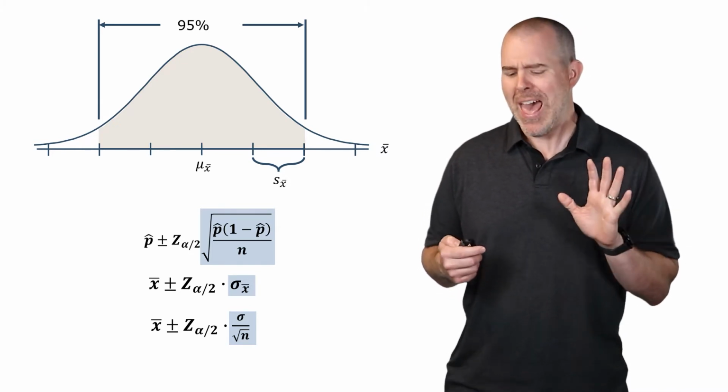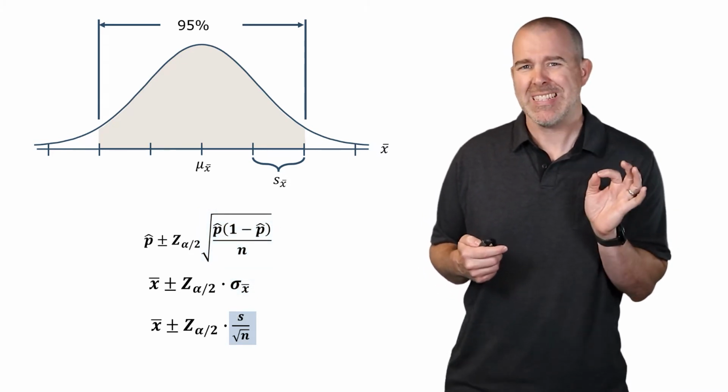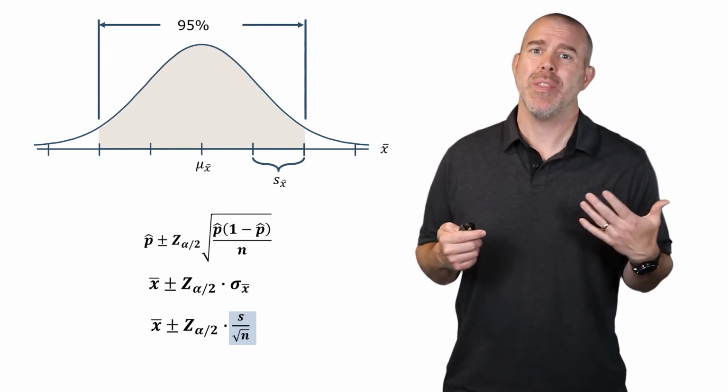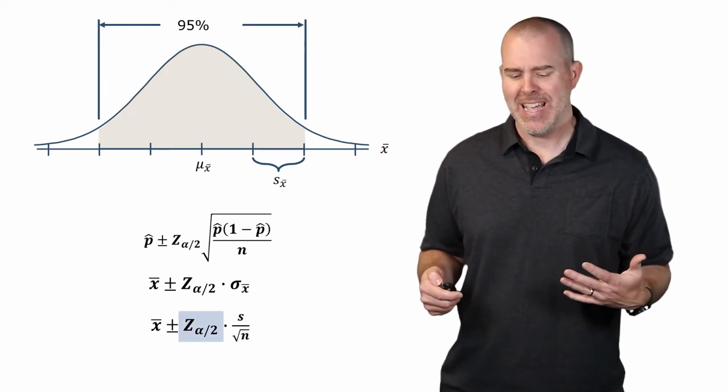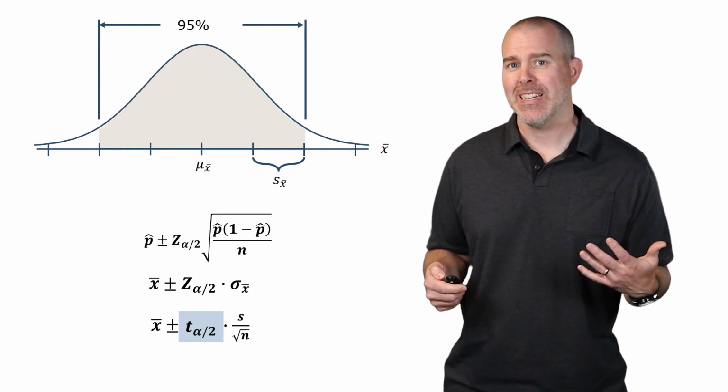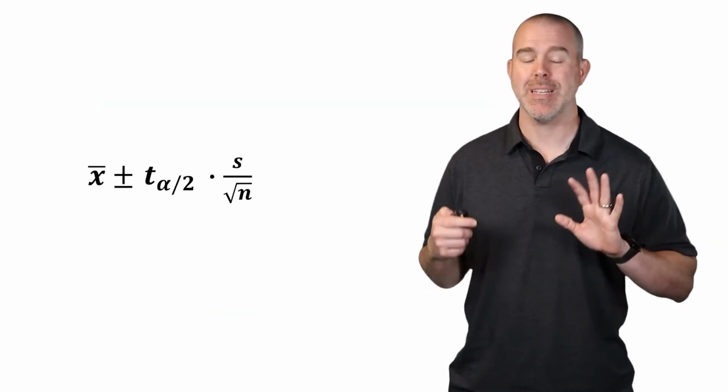But we don't have sigma, so we're going to have to use s in its place. But then we said, well, then that z is not a z, it's actually a t. And so our confidence interval becomes this: x bar plus or minus t alpha over 2 times s over square root of n.